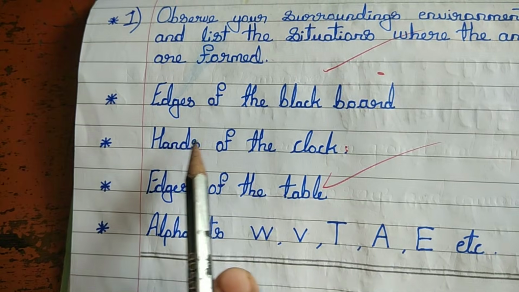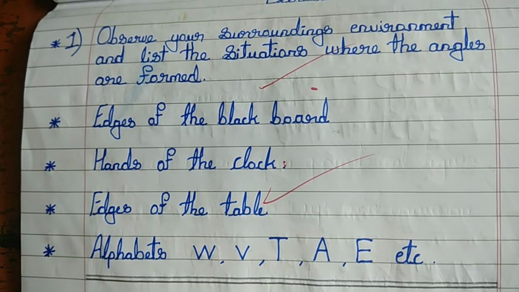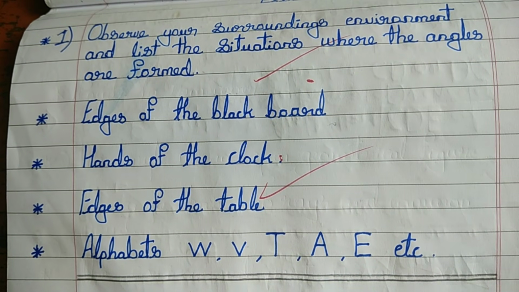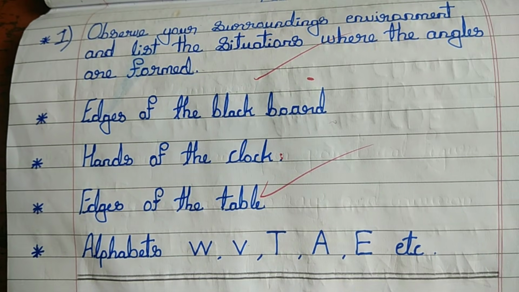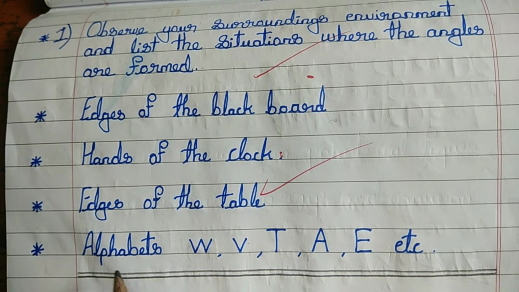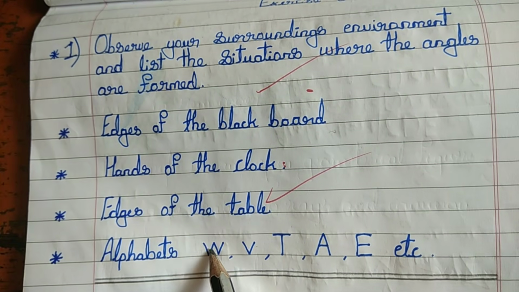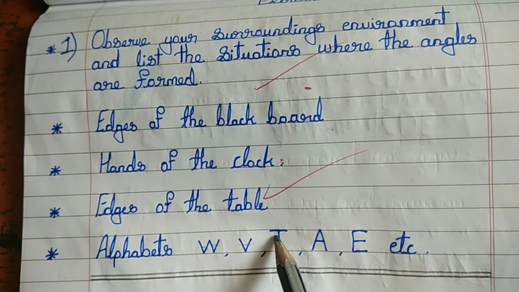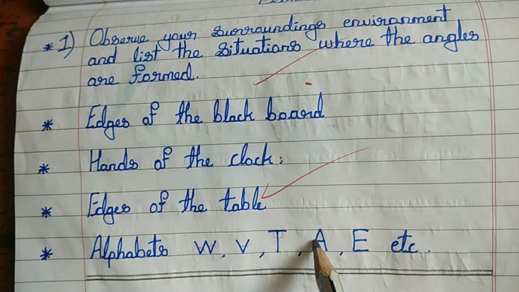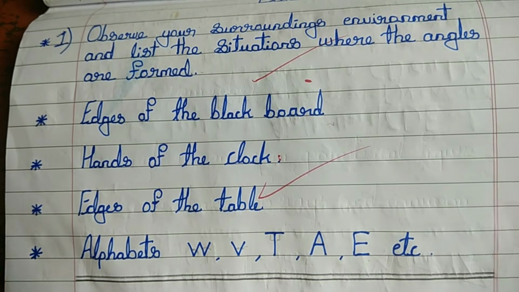Edge of the blackboard. Can you see the edge of the blackboard, dear children? There also the two rays will be meeting. Hands of the clock, edge of the table, alphabets you see, W. The two rays will meet here. This is also where angles will form, like T here, A, E, etc. This is your first answer.